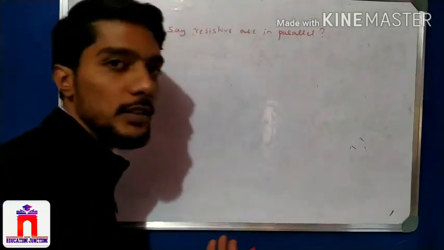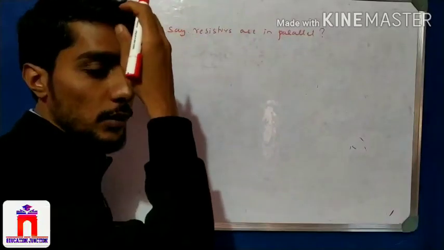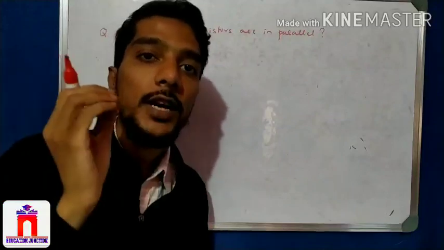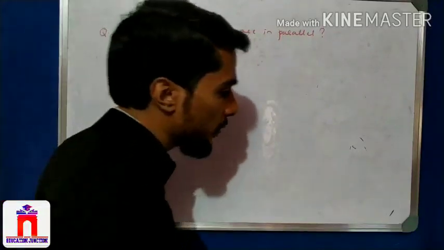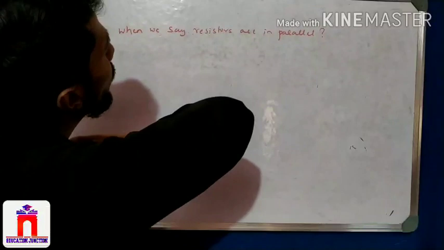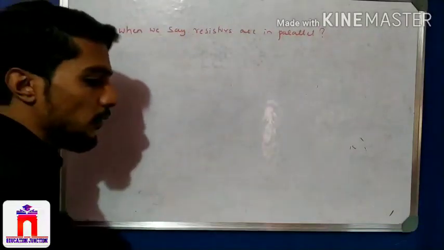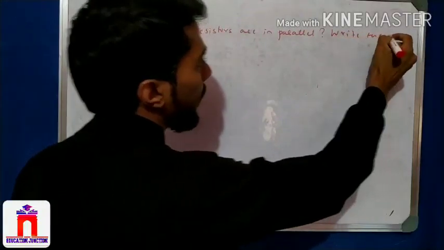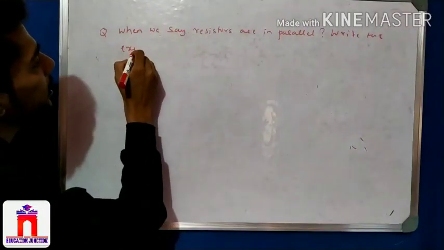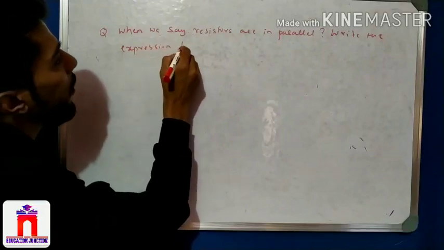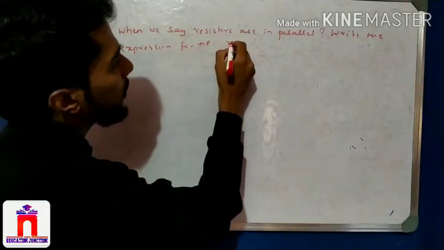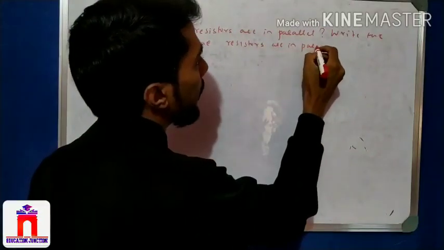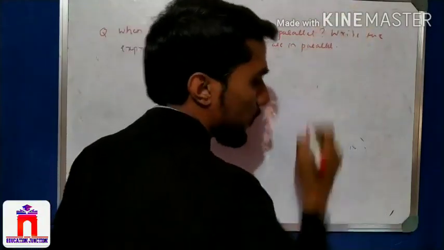You know the definition of resistors in parallel from the parallel video. Resistors are connected in parallel. There is a separate video where we define what a parallel connection is. Again, I can explain this. When we say that resistors are in parallel, then write the expression for resistors in parallel. Very easy, no problem.